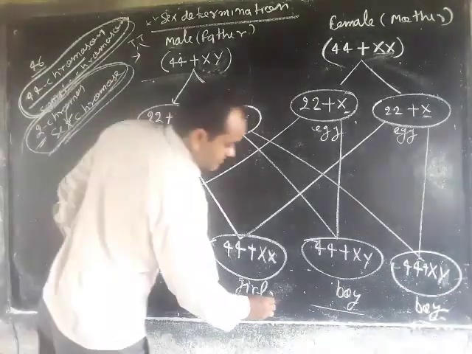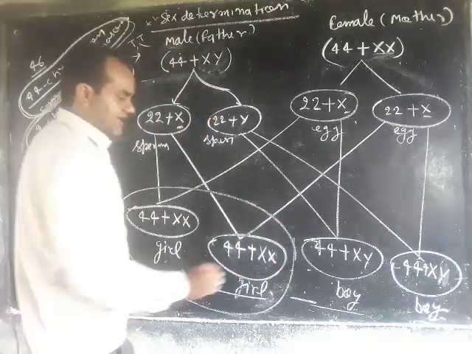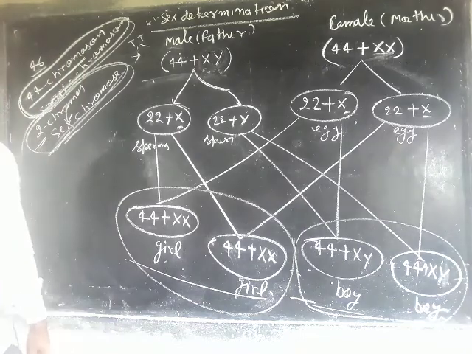So 50% of offspring will be girls and the remaining 50% will be boys.